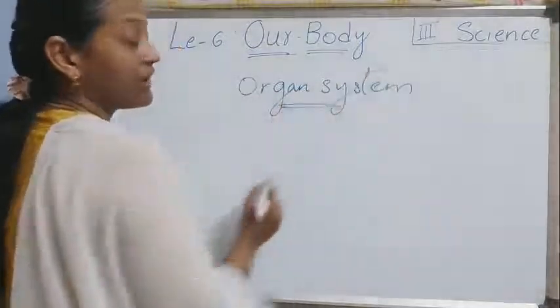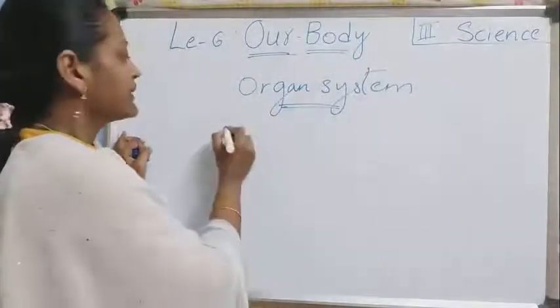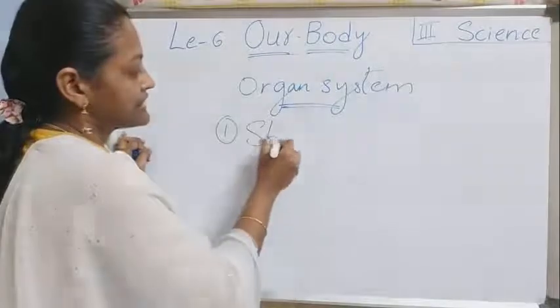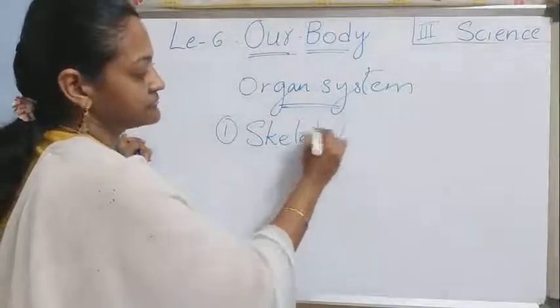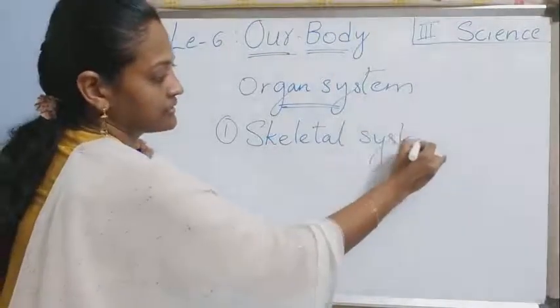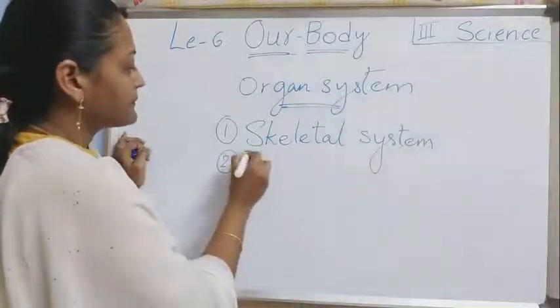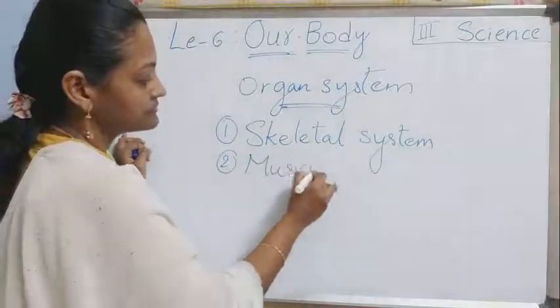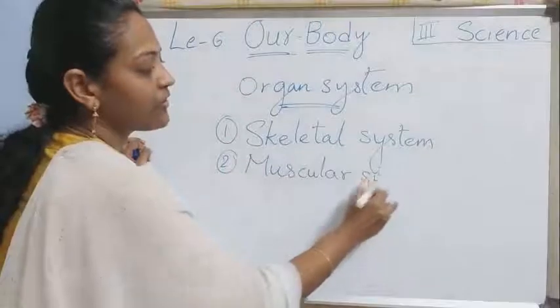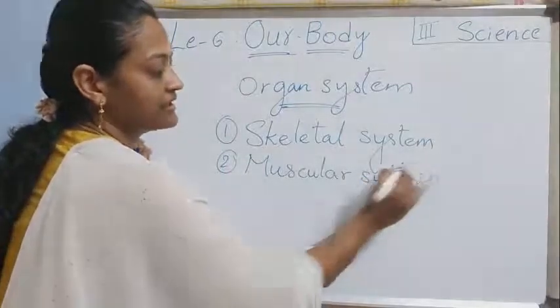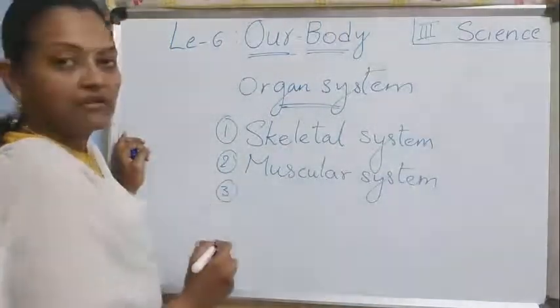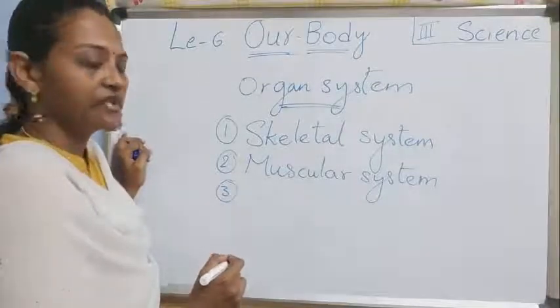Organ systems, children: we find the first one, skeletal system, and the second one, muscular system. Remember all these spellings, learn each one, learn the spellings for each.